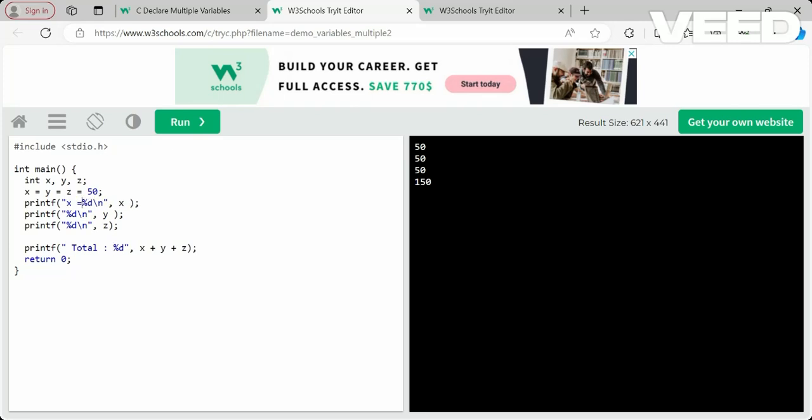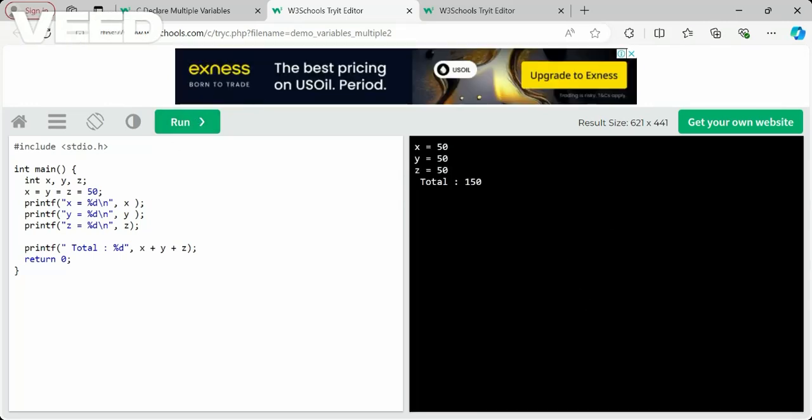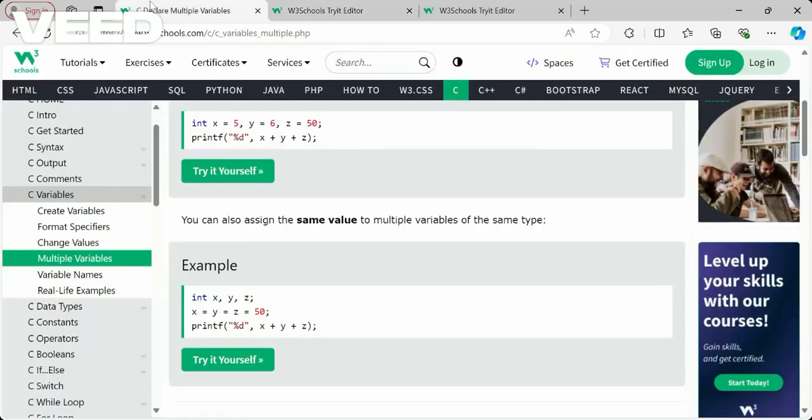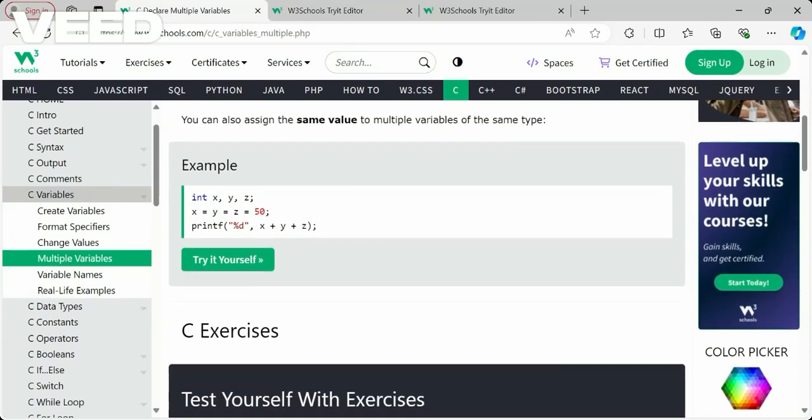Here x is equal to, here y is equal to, here z is equal to. Like that, the text is also mentioned, and then the placeholder value will be there. Like that you will get it. So this is how we can declare multiple variables and assign the same value. That is what multiple variables are.